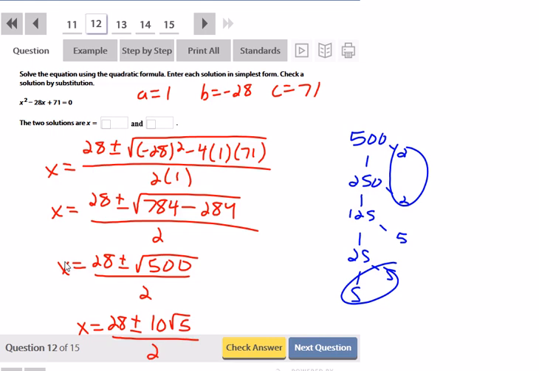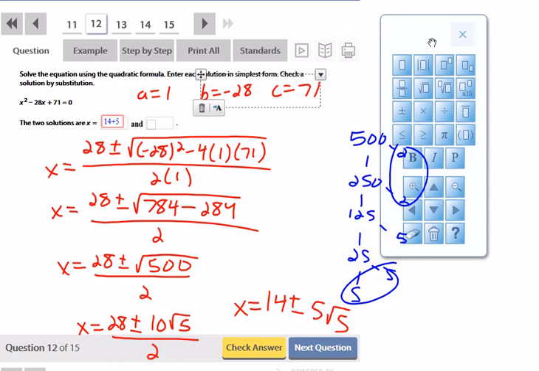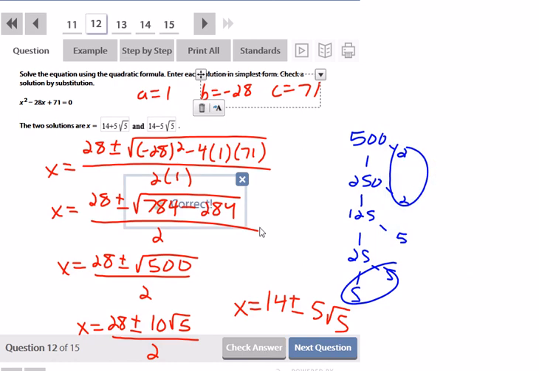And since 28 and 10 can both be divided by 2, we get 14 plus or minus 5 square root of 5. Those will be the answers that I put in: 14 plus 5 square root of 5, and then 14 minus 5 square root of 5. And that's correct.